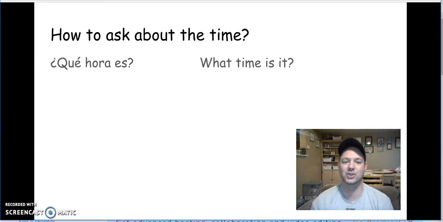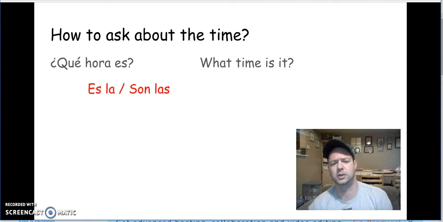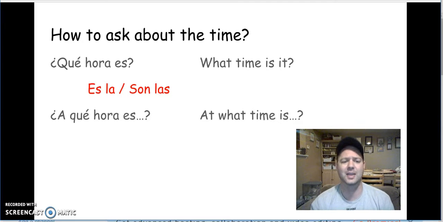First off, we can use the question, ¿Qué hora es? What time is it? That is talking about the here, the now, in this moment, right now. And generally, when we respond to that, we're going to use the sentence starters, es la or son las. Another question we could ask, ¿A qué hora es?